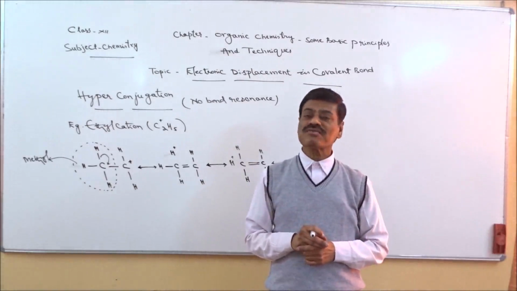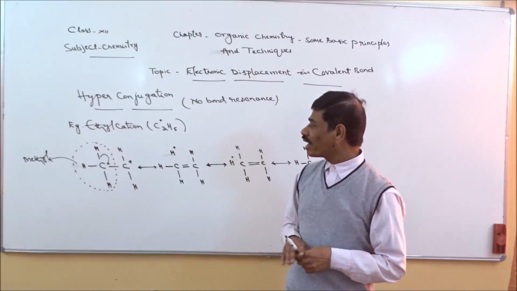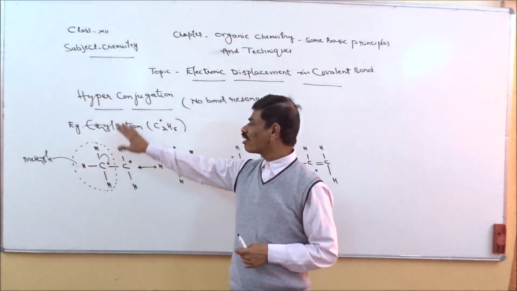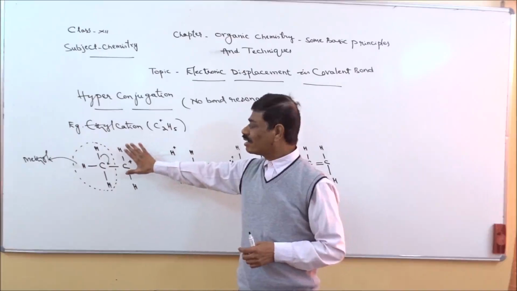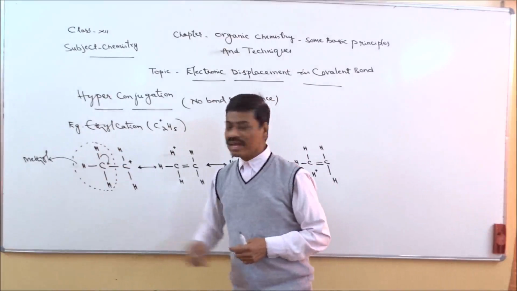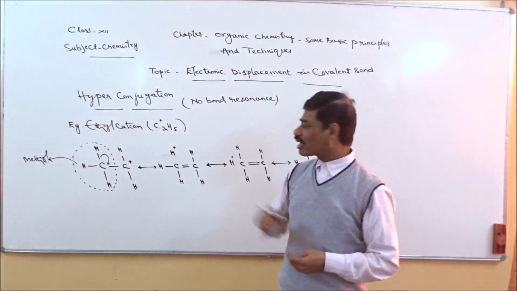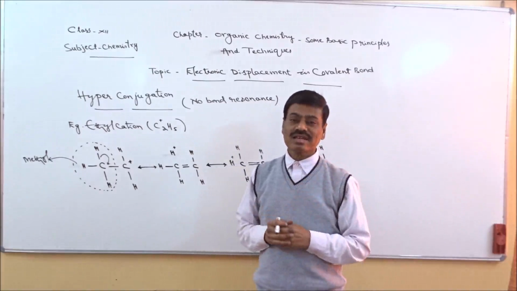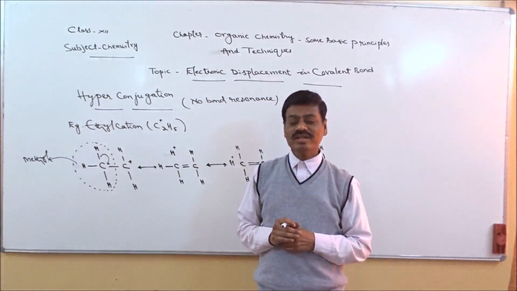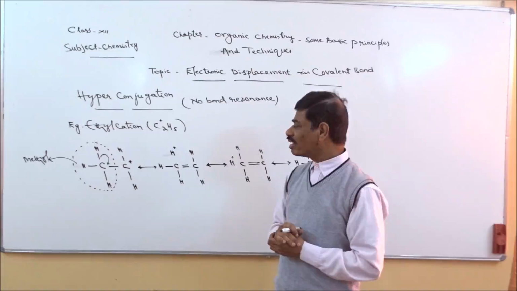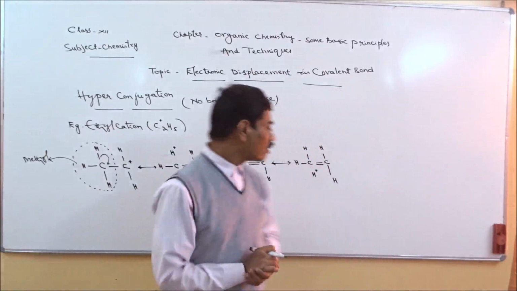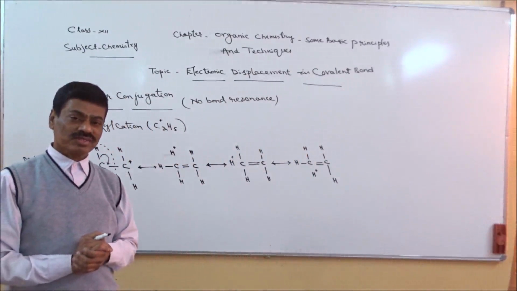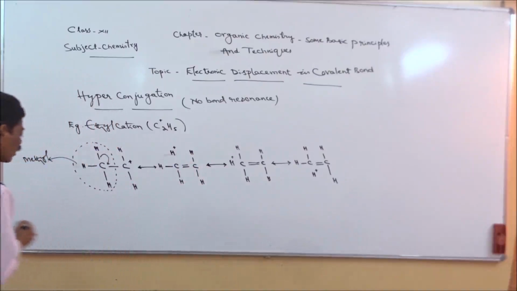So the more the number of alkyl groups in an alkyl cation, the more the stability. This is an alkyl cation. Since we have two carbon atoms in it, we call it ethyl cation. In this ethyl cation, we have one methyl group. Methyl group is also an alkyl group. So as the number of alkyl groups increases, stability will also increase. Now we will see the order of stability in the case of those compounds wherein the number of alkyl groups is variable. Now let us see one example.